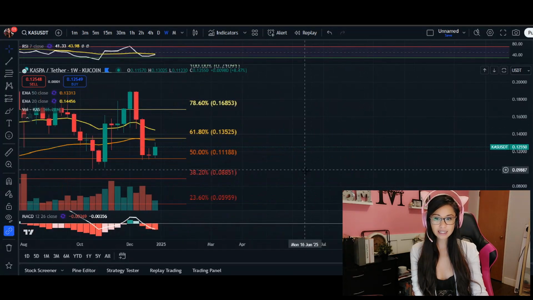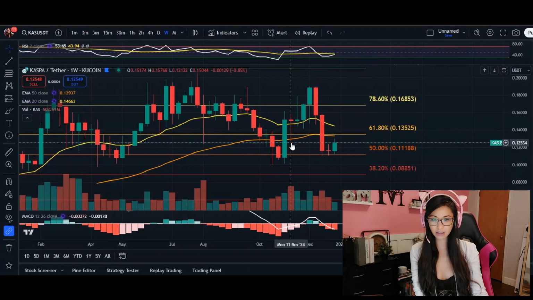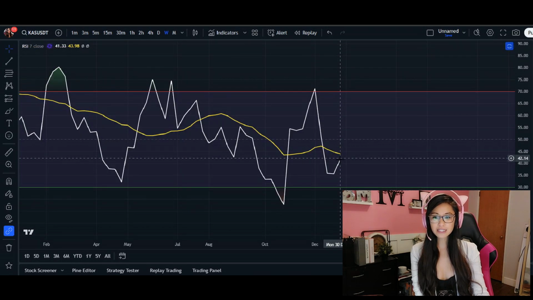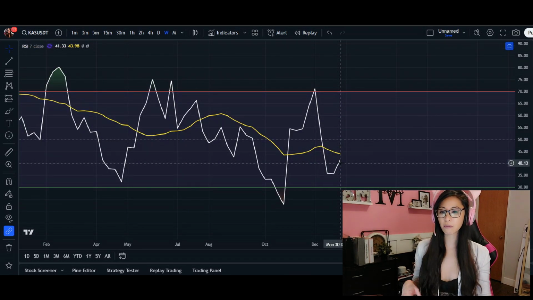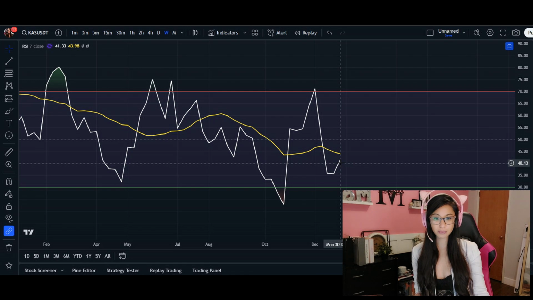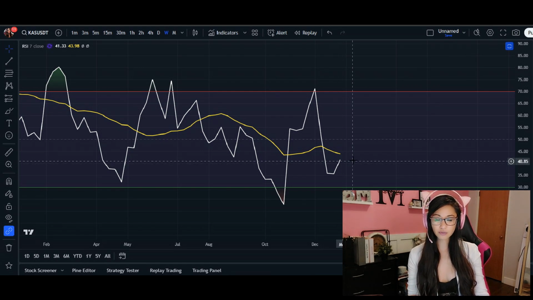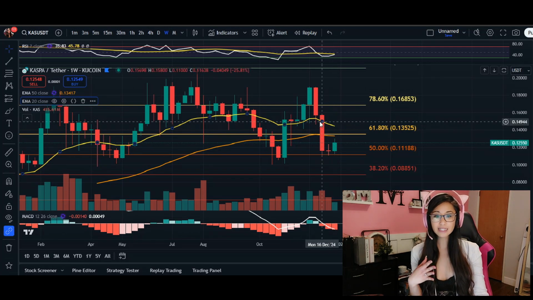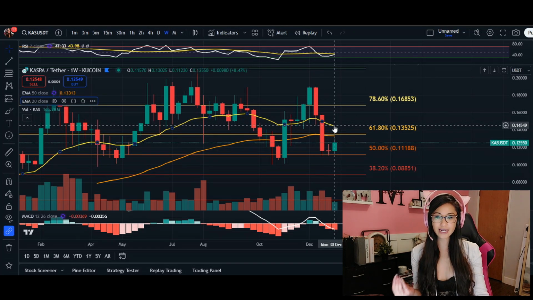Now, this does significantly indicate a loss of momentum from its previous highs, as we see with our indicator, the RSI, coming down to 41%. Now, this does reflect some bearish momentum here in the long term. The price is now trading below the 20 moving average, which is a shift from dynamic support to now resistance, which again is a critical sign that we have a wave of the bears coming in.